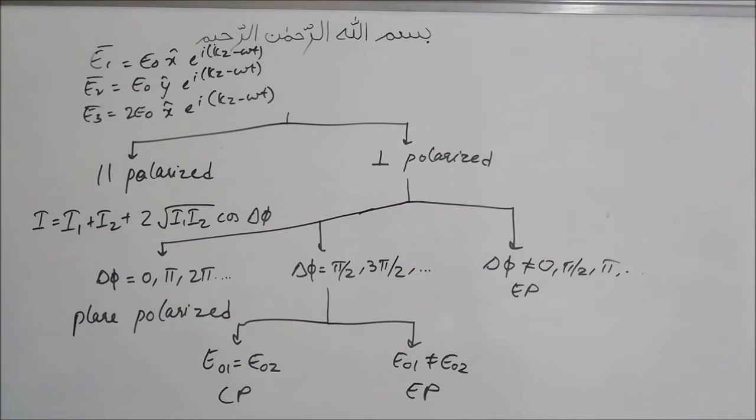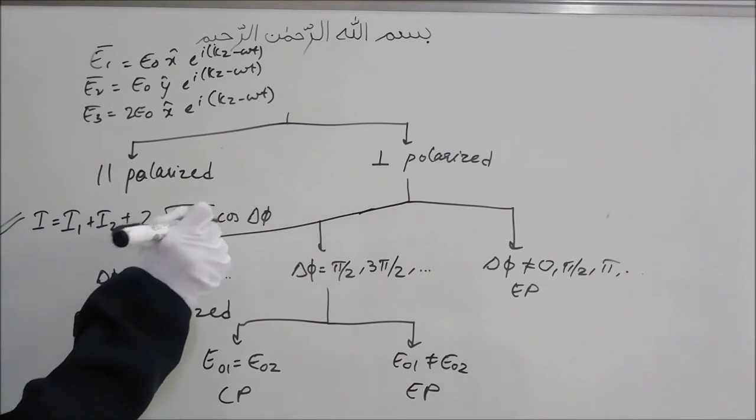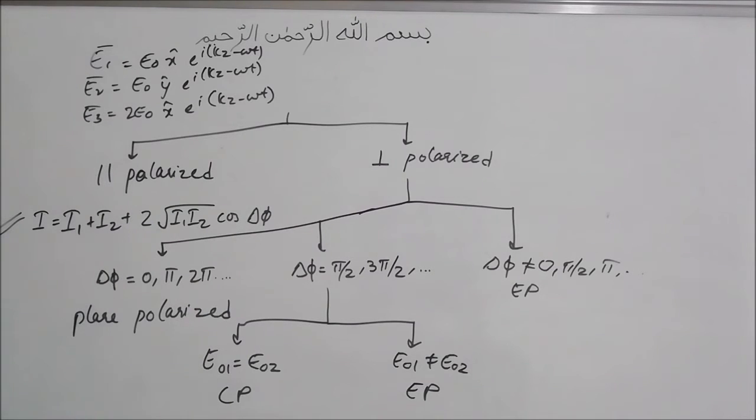And this is the general form of intensity, where I is equal to I1 plus I2 plus 2 root of I1 I2 cos delta phi. So now let's look at some examples.